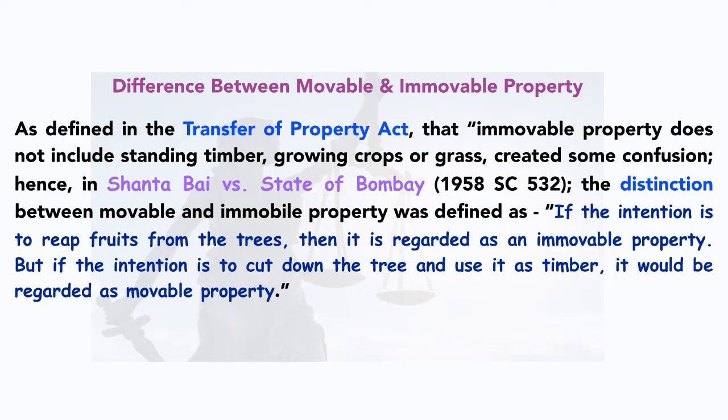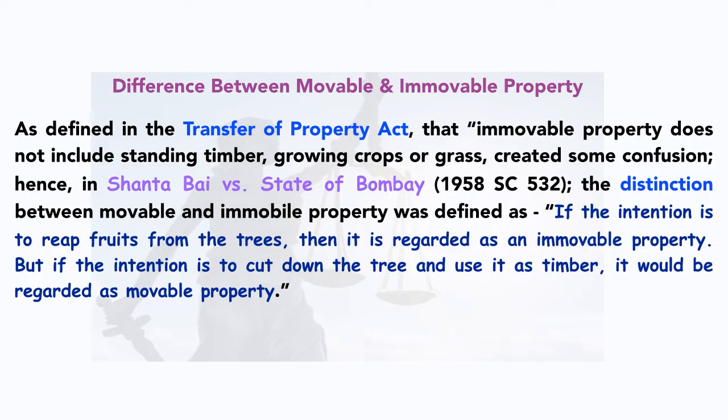These are not immovable property, whereas as per our definition or concept, the thing that is permanently attached with the earth is known as immovable property. So a tree, of course, is attached with the earth permanently, but it is not immovable property, rather movable. So let's check out what is the difference.